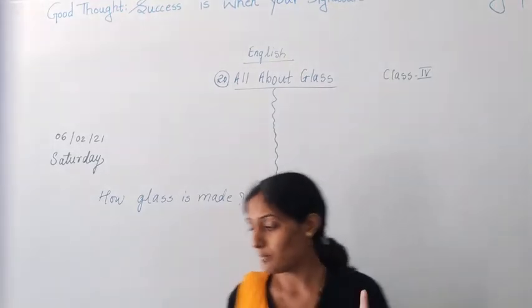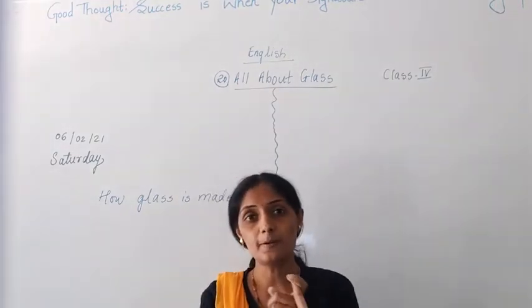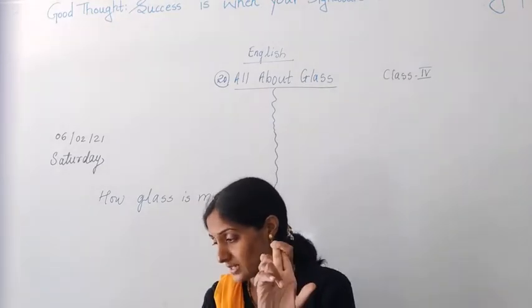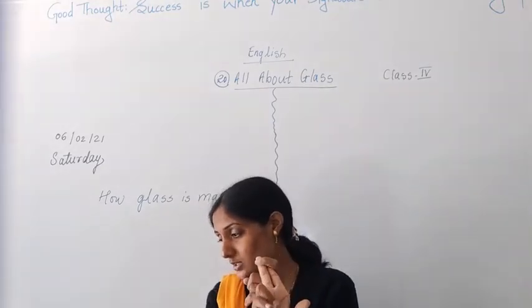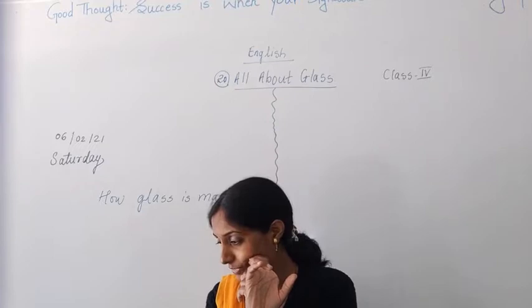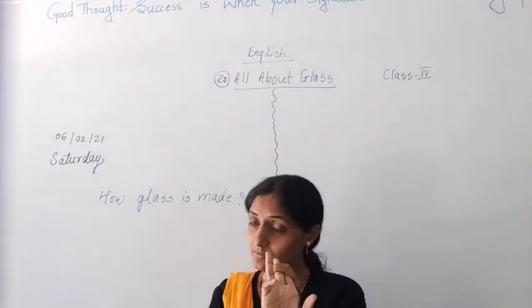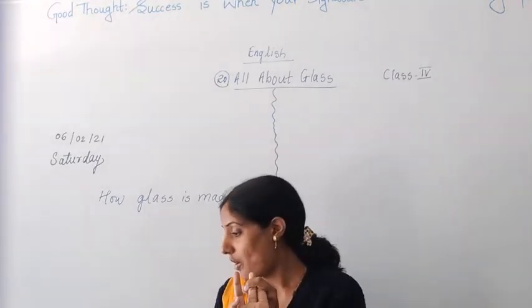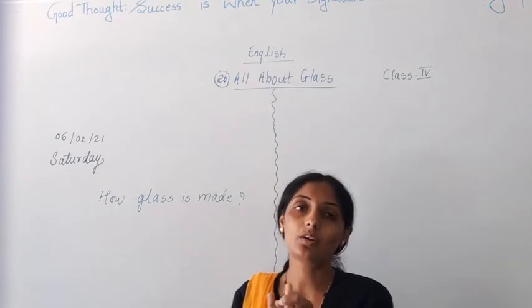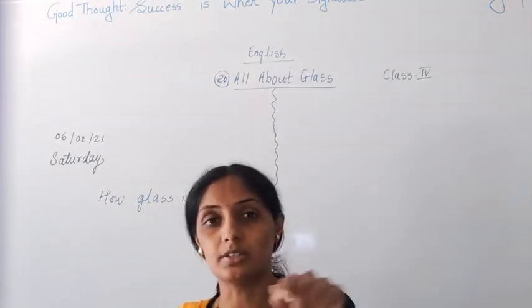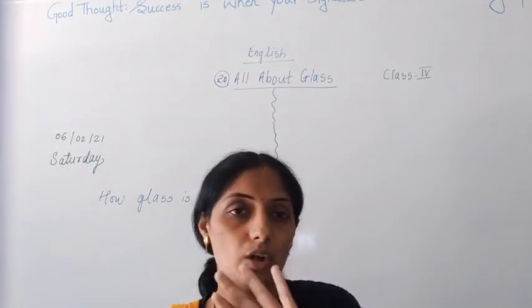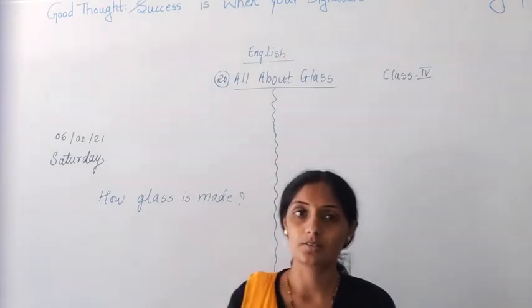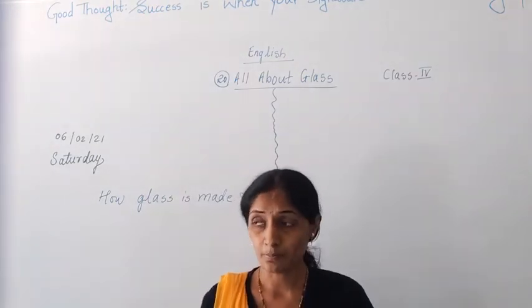Understood? So keep in mind, first is what? It is transparent. Then it does not impart smell or taste. Then third one, it can be washed easily. It does not allow water or liquid to pass through it. Water or liquid does not pass through glass. Understood? These are some properties of glass.